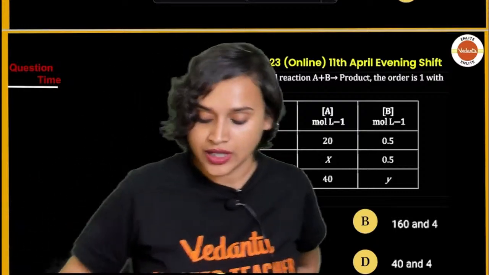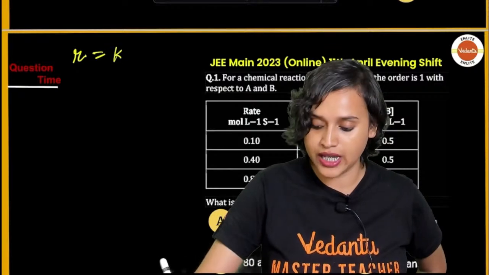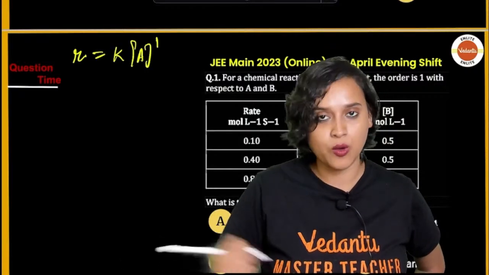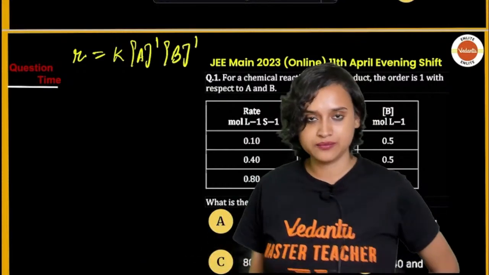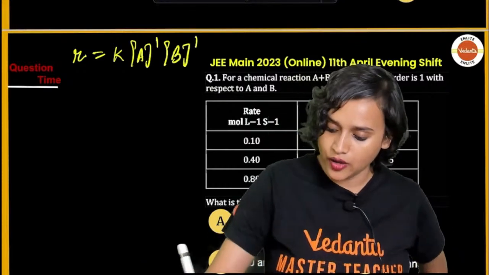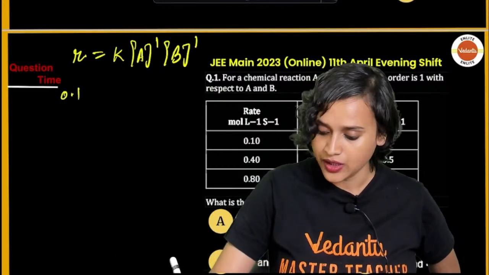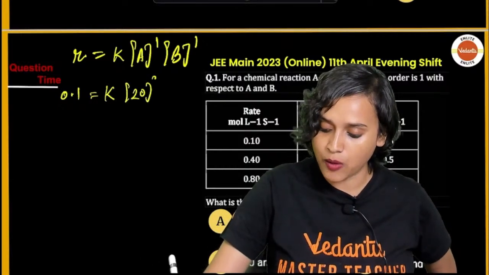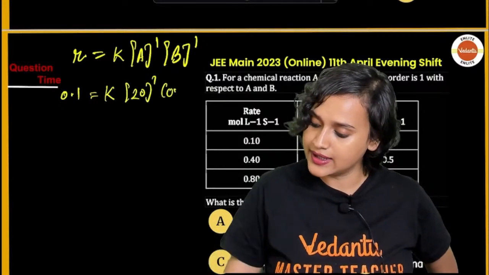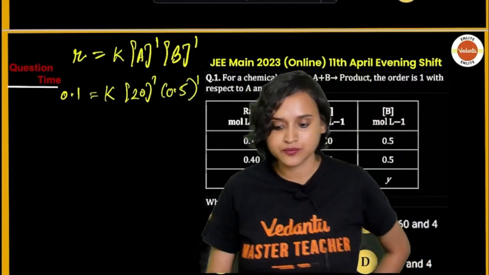So if that is given to you, that means we can write it as R is equal to K, A to the power 1 and B to the power 1. Yes. Now initially what is given to you is 0.1, rate is given to you as 0.1, which is K, then 20 to the power 1 and then 0.5 to the power 1. This is your equation 1.